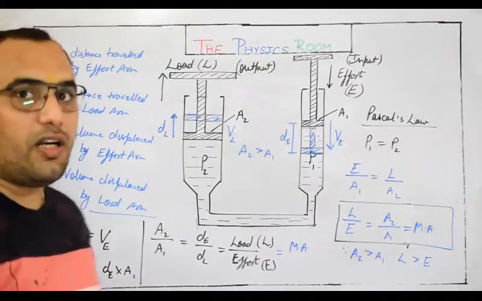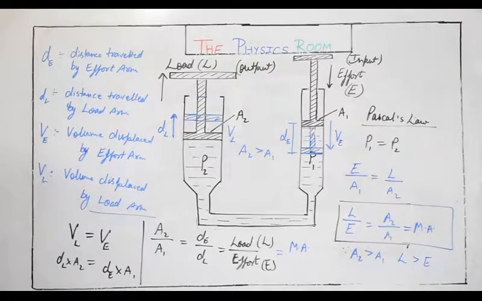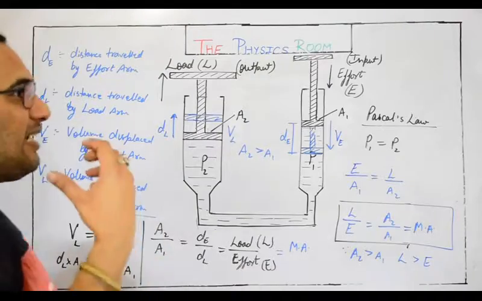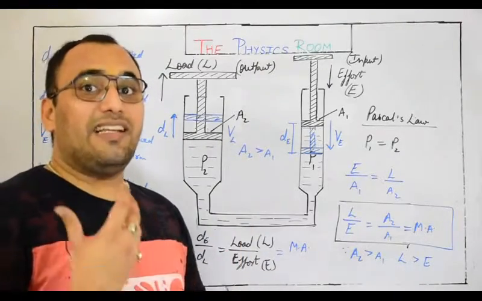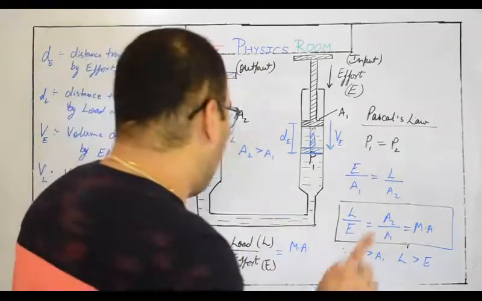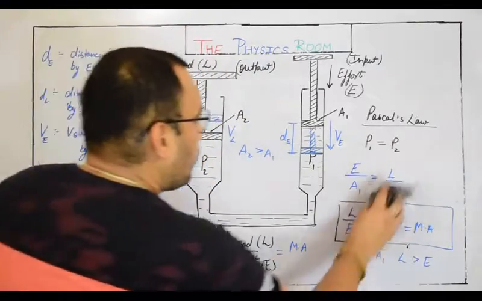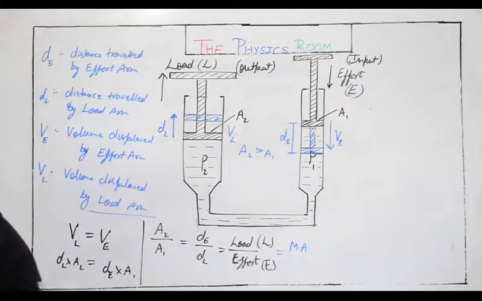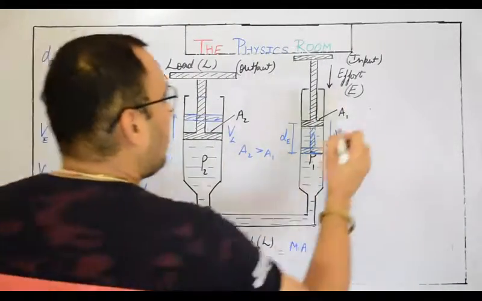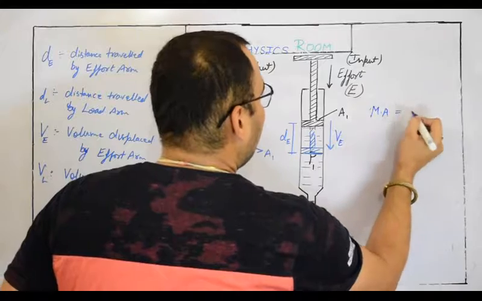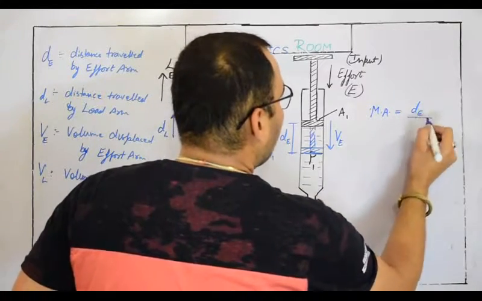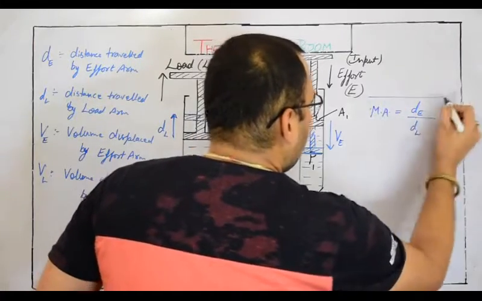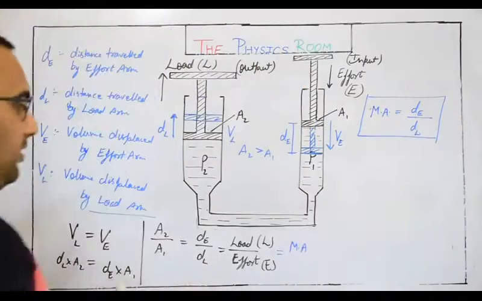This is the new formula for mechanical advantage, and it will help you understand why we need a condition in which mechanical advantage is less than 1. We have derived that the new formula for mechanical advantage is the distance traveled by the effort arm upon the distance traveled by the load arm. We will utilize this relation.